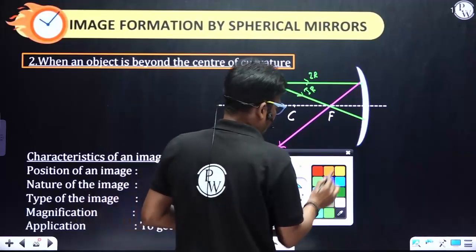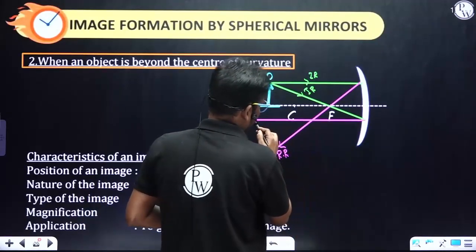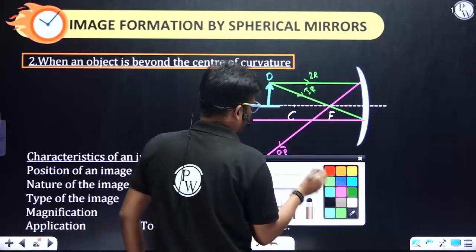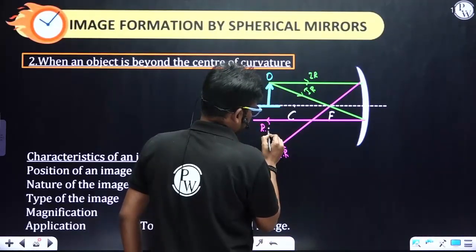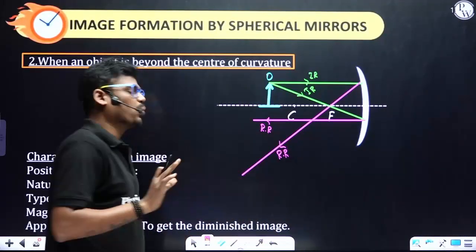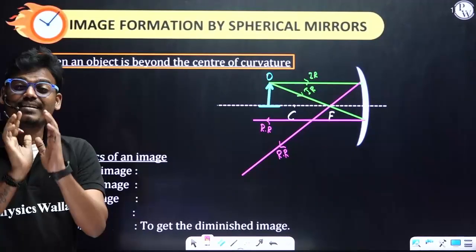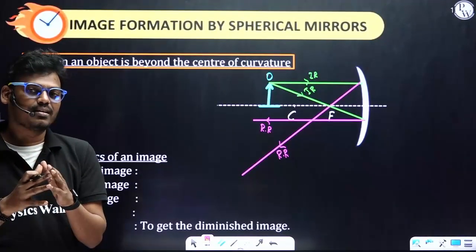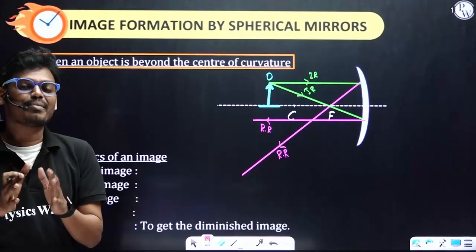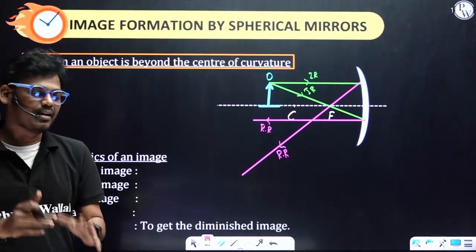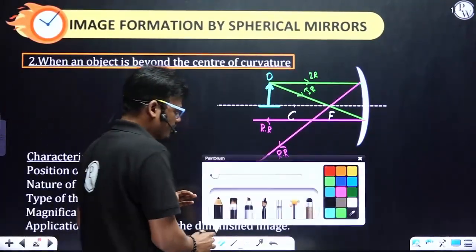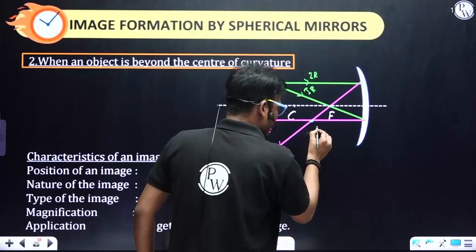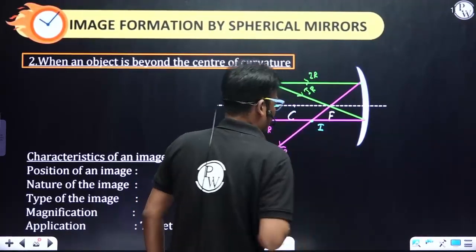By that concept, you can conclude this is the second reflected ray. Now, first what you need to understand is the intersection of reflected rays, because we are talking about the characteristics of images formed by a concave mirror. Where is that intersection? Here. So that means the image is formed at this particular position.